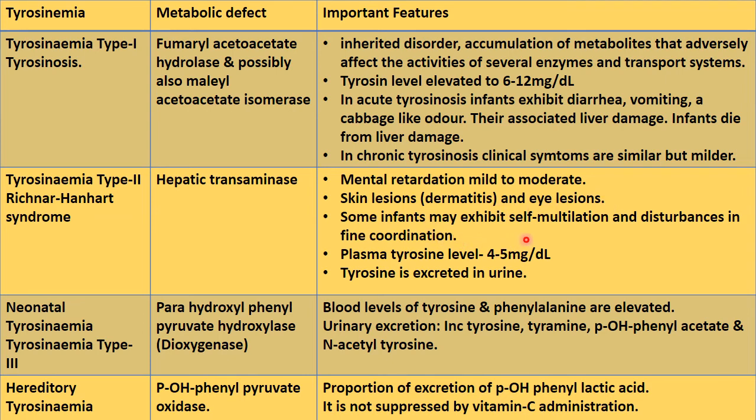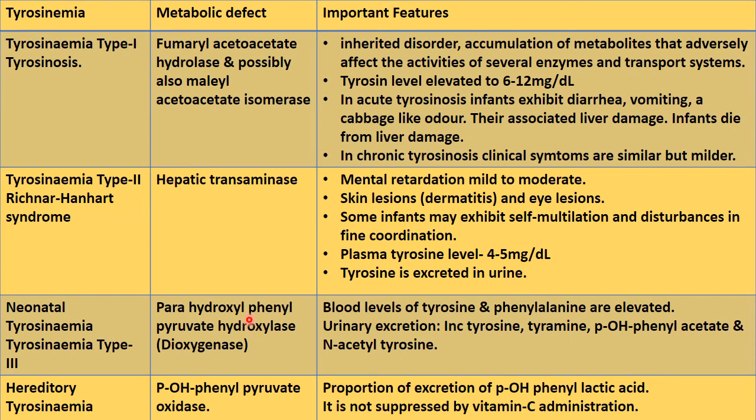Some infants may exhibit self mutilation and disturbance in fine coordination. They cannot coordinate. Plasma tyrosine level increases to 4 to 5 milligram per deciliter, and this tyrosine is excreted